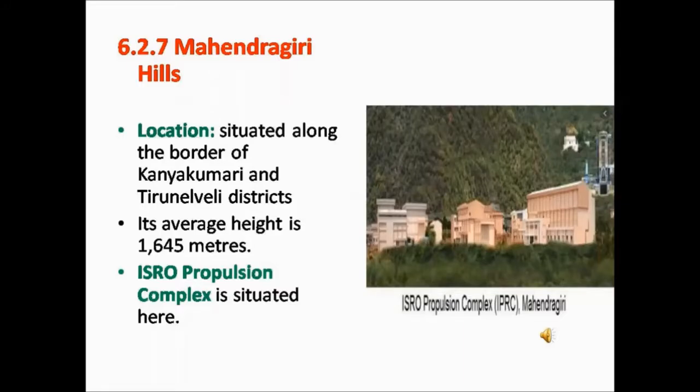Mahendragiri Hills. Mahendragiri Hills is situated along the border of Kanyakumari and Tirunelveli districts. It is found in the southernmost extreme of the Western Ghats. The average height of these hills is 1645 meters. ISRO Propulsion Complex, a test facility for Indian Space Research Organization, is situated on the lower slopes of this mountain.